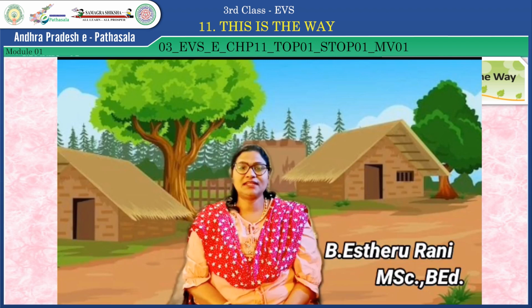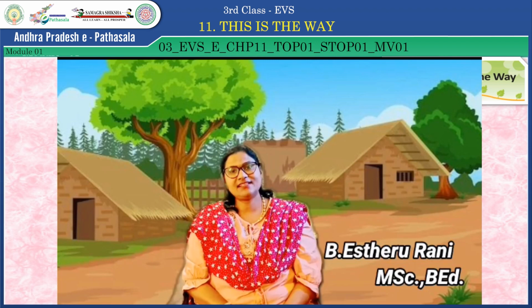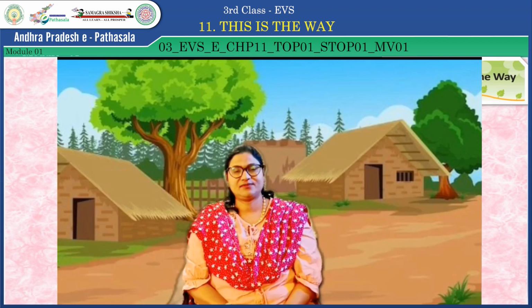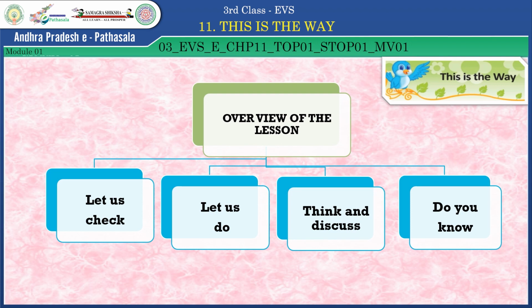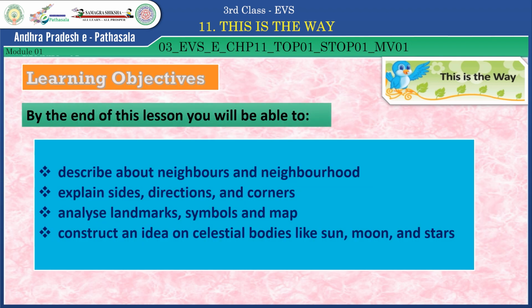Let us jump into the 3rd class EVS 11th lesson. Children, before going to the lesson, let us see the overview of the lesson. Overview of the lesson. Let us check, let us do, think and discuss. We will see learning objectives of this lesson.